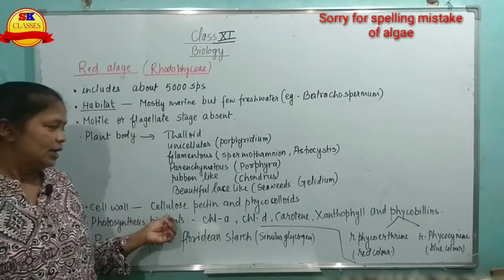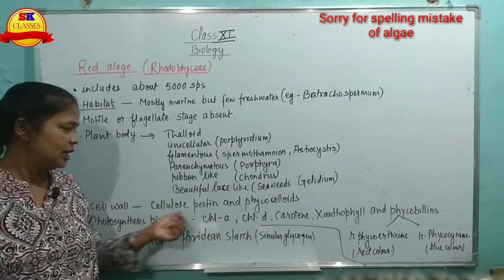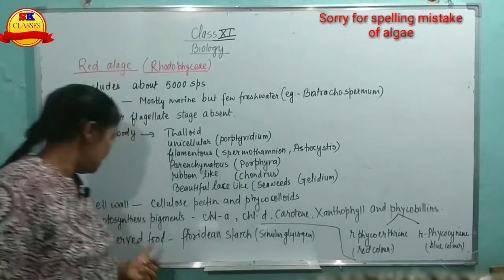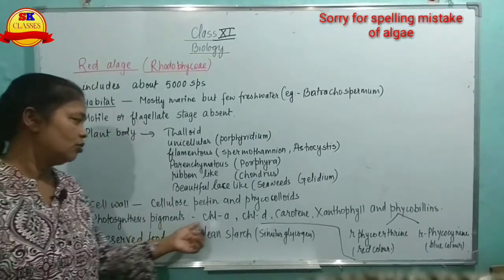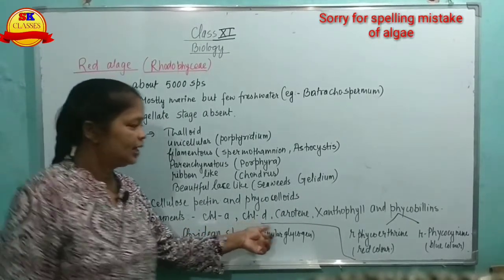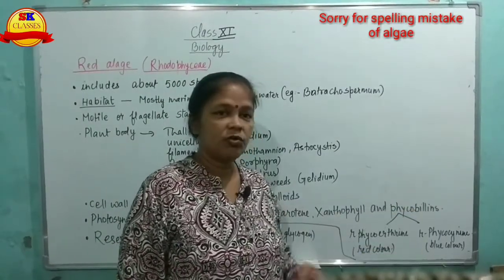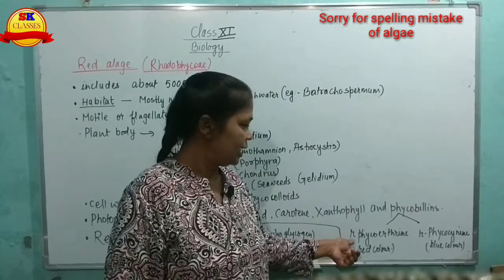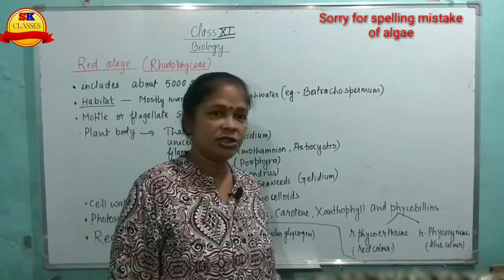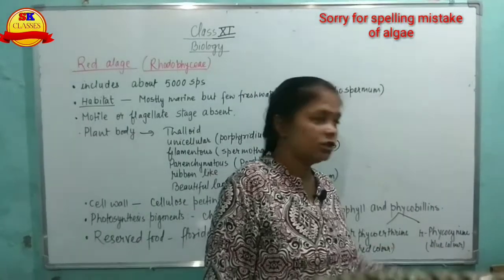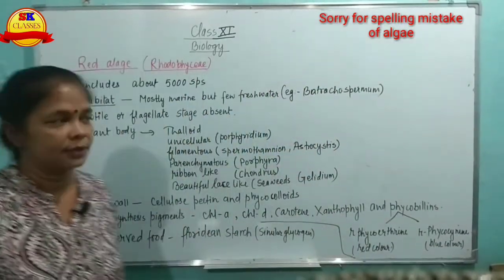Cell wall is made up of cellulose, pectin and phycocolloids. Photosynthetic pigment is chlorophyll A, chlorophyll D, carotene, xanthophyll and phycobilins. Phycobilins are of two types: R-phycoerythrin, which is responsible for the red color, and R-phycocyanin, which is responsible for the blue color.